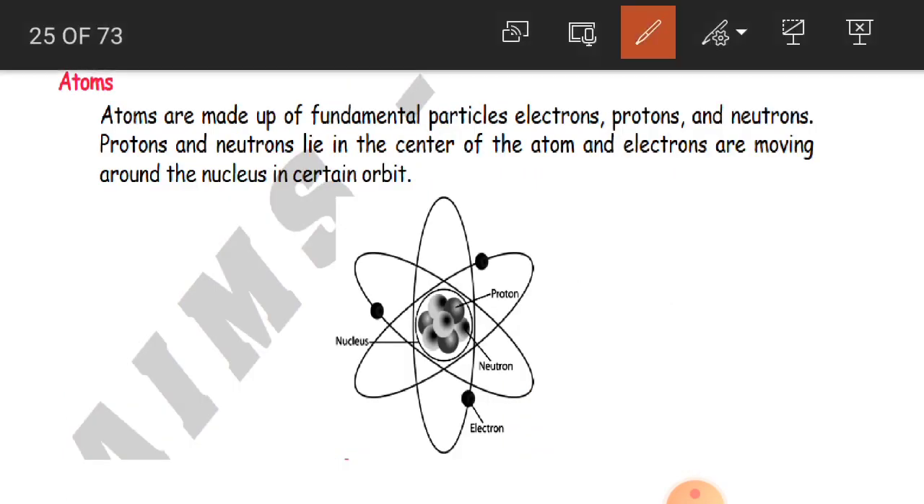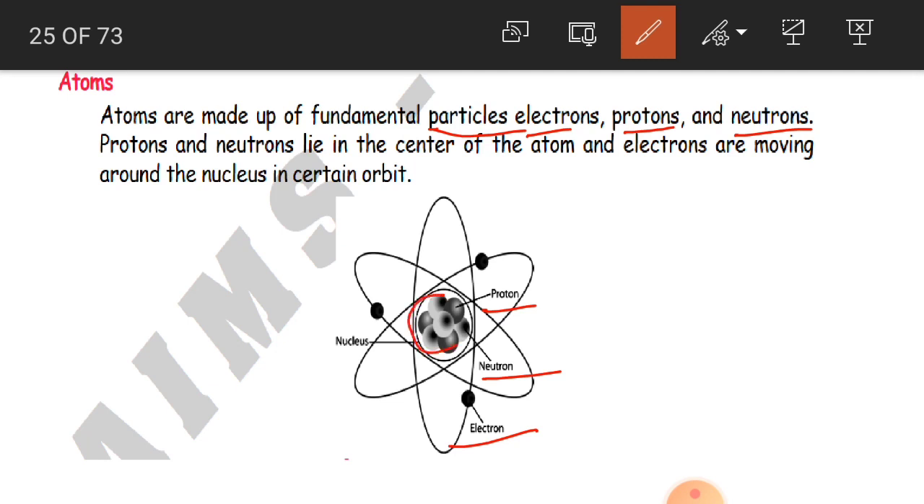Okay, atoms are what? They are made up of fundamental particles. So we call them very small, tiny particles. What are the tiny particles? Like electrons, protons, and neutrons. They are electrons, protons, and neutrons. Clear? And protons and neutrons lie in the center of the atom, and electrons are moving around the nucleus in a certain orbit.